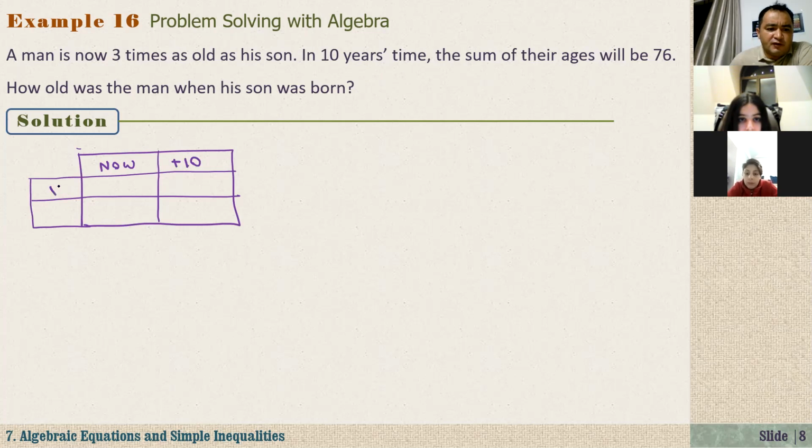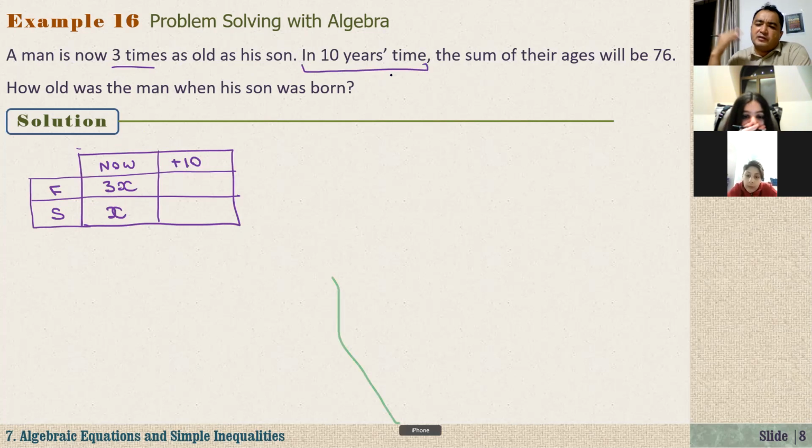Here we have the father and the son. In the question it says that a man is now 3 times as old as his son. Do we know his son's age? We don't. So let's say his son is now x years old. Since the man is 3 times as old as his son, his age will be 3x, right? And in 10 years' time, it means after 10 years.